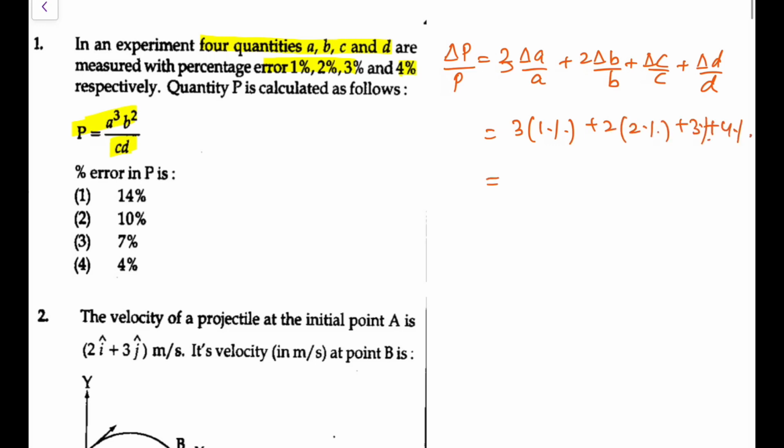So if you add it up, this is 3%, this is 4%, 4 plus 3 is 7, 7 and 4 you have 11, 11 and 3 you have 14%. So it's a straightforward question of your error analysis, which I expect you should do.